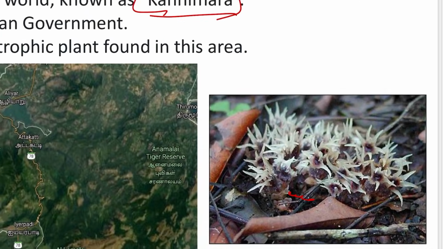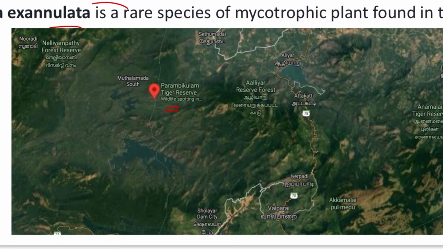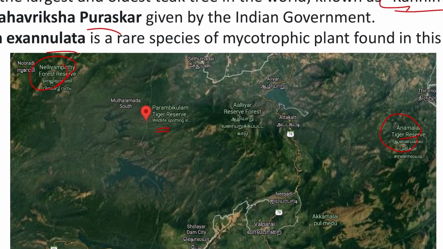Then coming to the brief geography of Parambikulam Tiger Reserve. So friends, here we can see the Parambikulam Tiger Reserve, which is very near to the Anamalai Tiger Reserve. And on the other side, we have Nelliampathy Forest, or in other words, here lies the Anamalai range and here lies the Sangam range. And in between this Sangam range of hills and Anamalai range of hills, the Parambikulam lies. And this Parambikulam lies on the border of Kerala and Tamil Nadu. So here we can see the border that is going on.